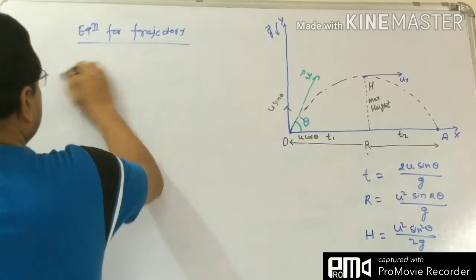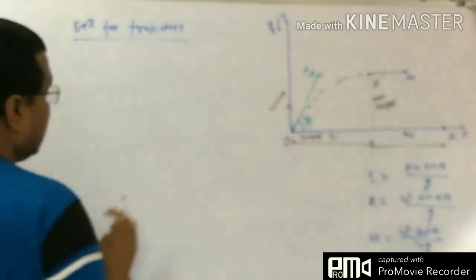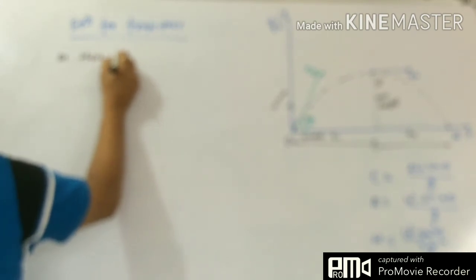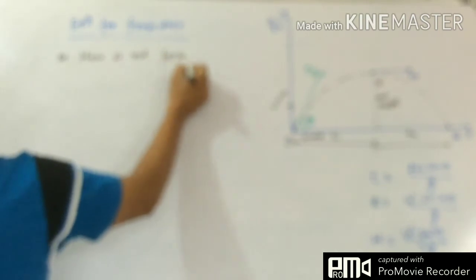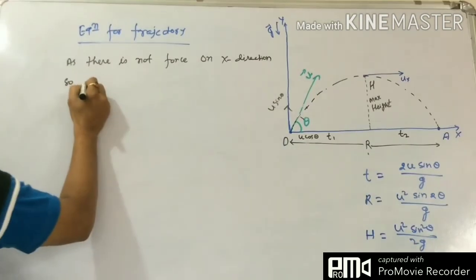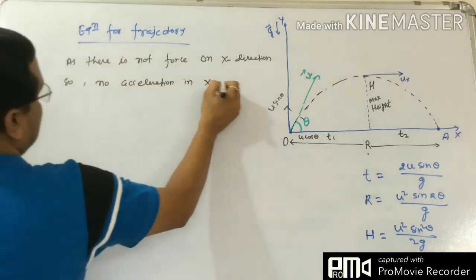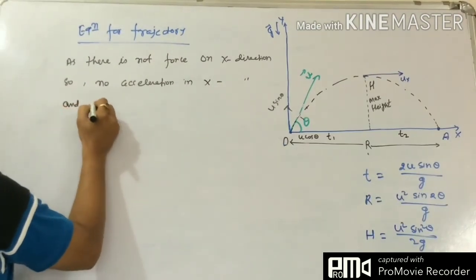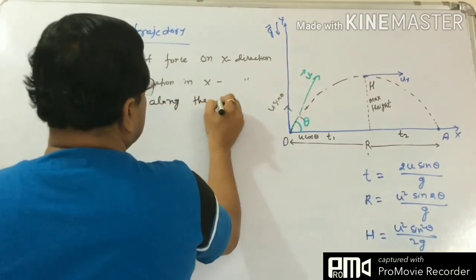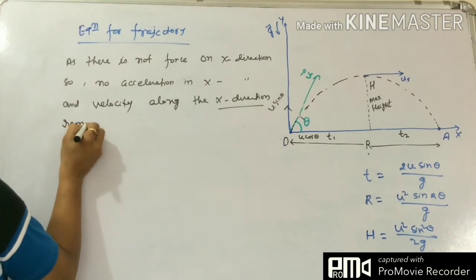As there is no force in the x direction, there is no acceleration in the x direction, and the velocity along the x direction, or the horizontal direction, remains constant.